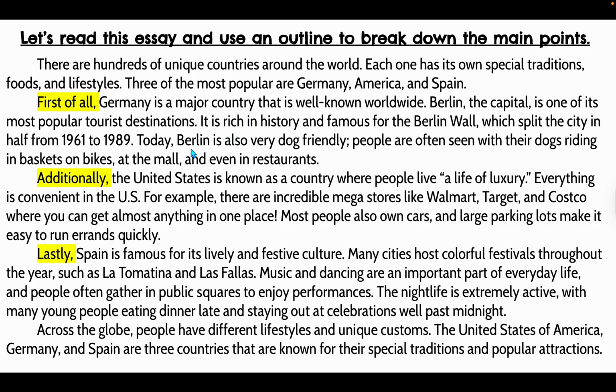First of all, Germany is a major country that is well known worldwide. Berlin, the capital, is one of its most popular tourist destinations. It is rich in history and famous for the Berlin Wall, which split the city in half from 1961 to 1989. Today, Berlin is also very dog-friendly. People are often seen with their dogs riding in baskets, on bikes, at the mall, and even in restaurants. Okay, fun fact, I lived in Berlin and I had a little dog that rode everywhere with me, so this paragraph is dear to my heart.